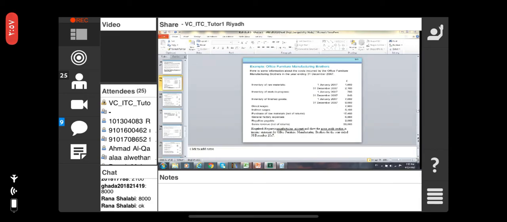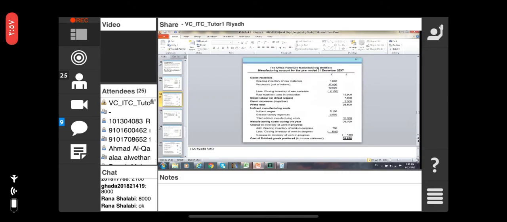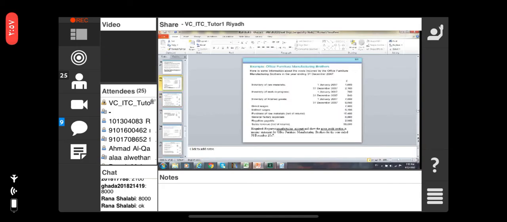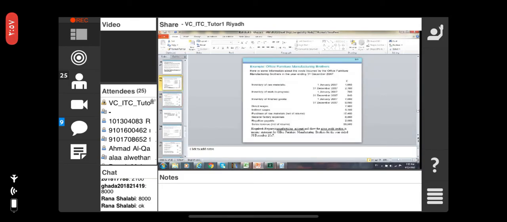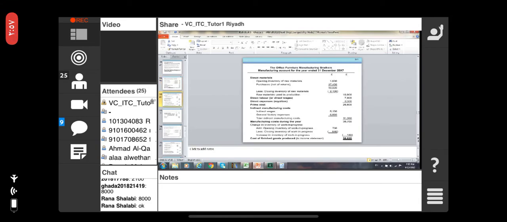So the opening raw material is 1,600. Purchase is 17,400, total 19,000. Closing inventory of the raw material means the raw material of 31st December 2007, and it was 2,100. So we minus 2,100. So the raw material used in production is 16,900, right?